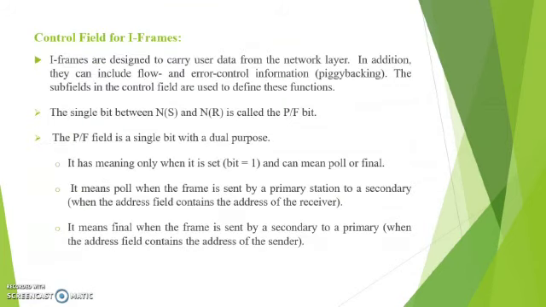I frames are designed to carry user data from the network layer. In addition, they can include flow and error control information. The subfields in the control field are used to define these functions. The single bit between N of S and N of R is called the P/F bit. The P/F bit is a single bit with dual purpose. It has meaning only when it is set, that is, bit is equal to 1, and can mean poll or final. It means poll when the frame is sent by a primary station to a secondary. It means final when the frame is sent by a secondary to a primary.